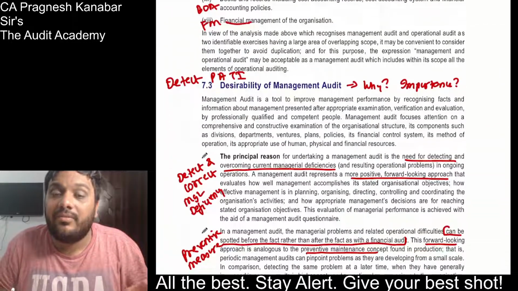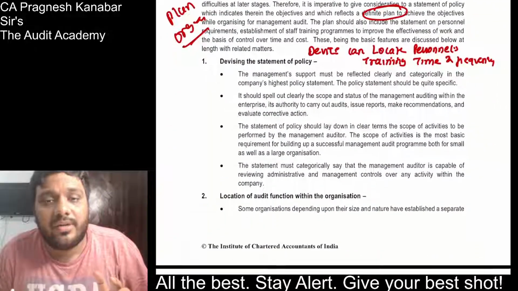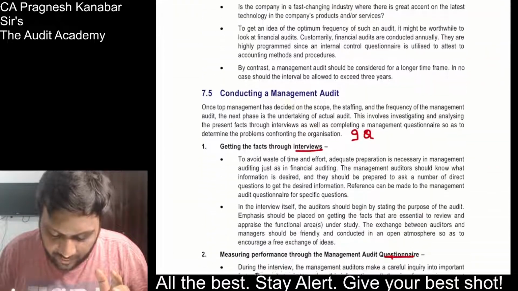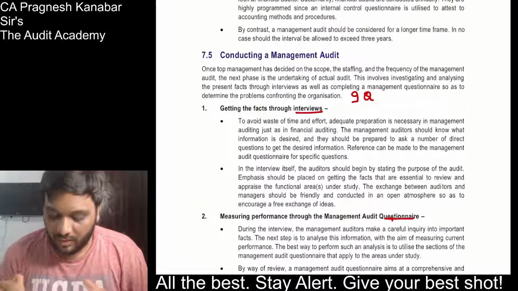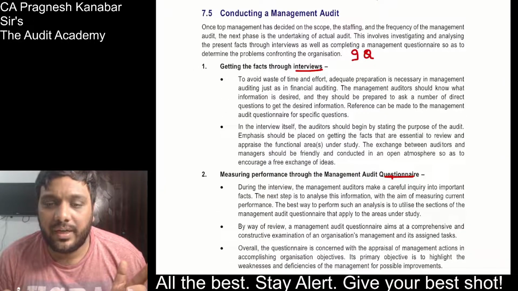All right. Then, why is management audit required? What is the importance of it? To detect malpractices. That is why management audit is required. All right, so be careful about the number of questions that we have gone through. Conducting a management audit, so how will it be done? Correct. So, inquiries, interviews, and questionnaires.